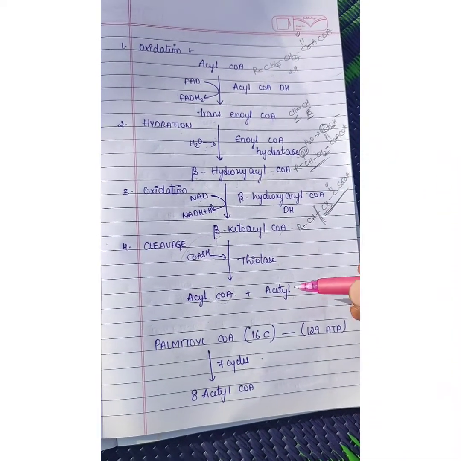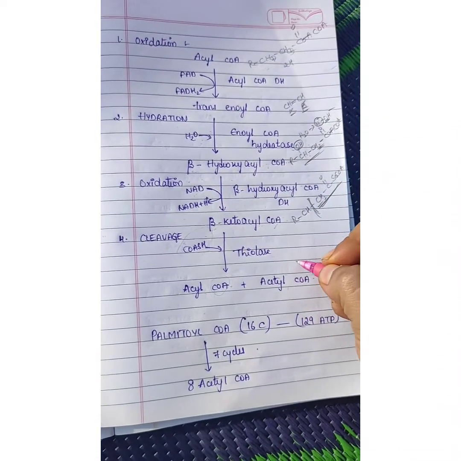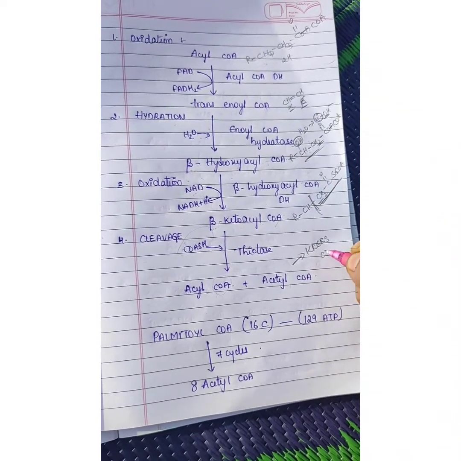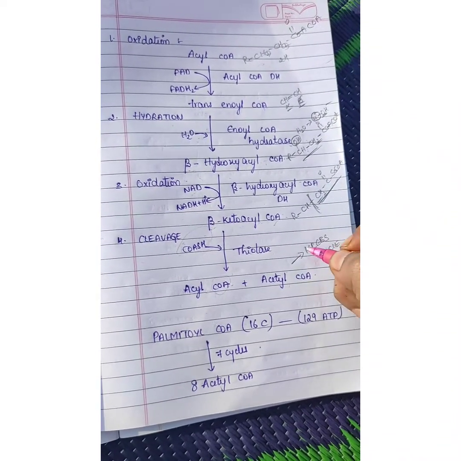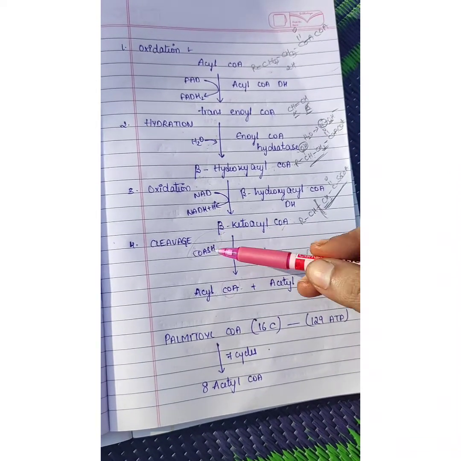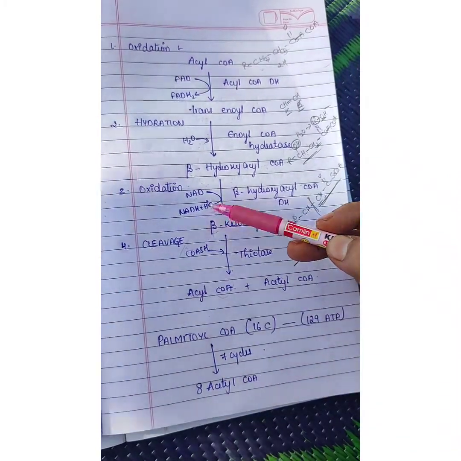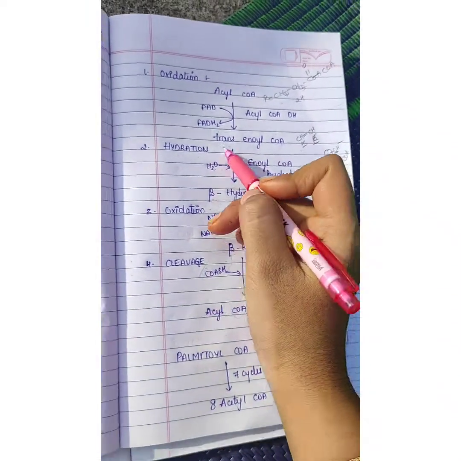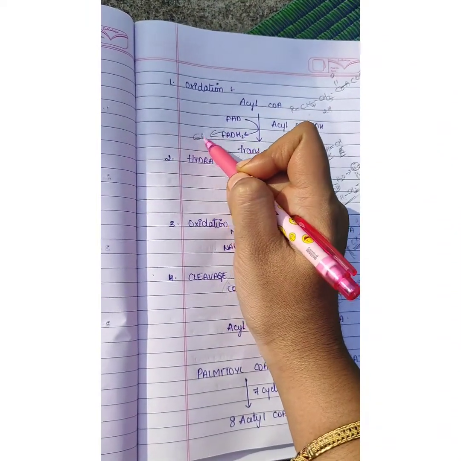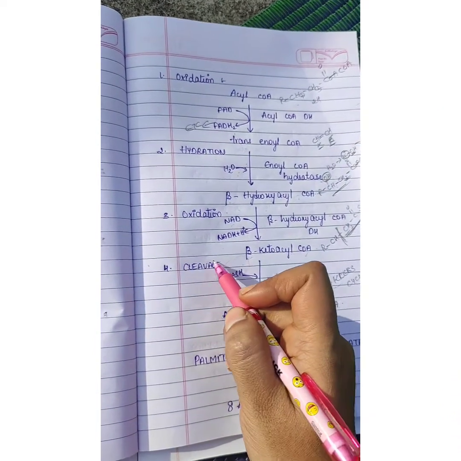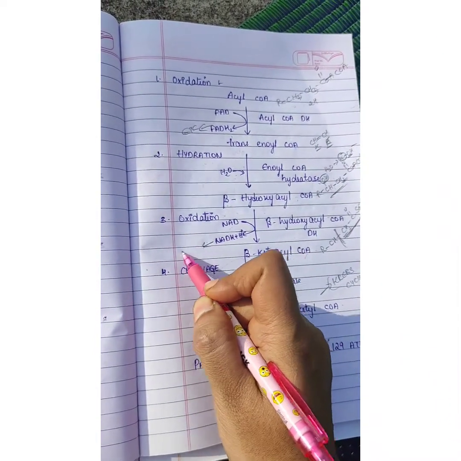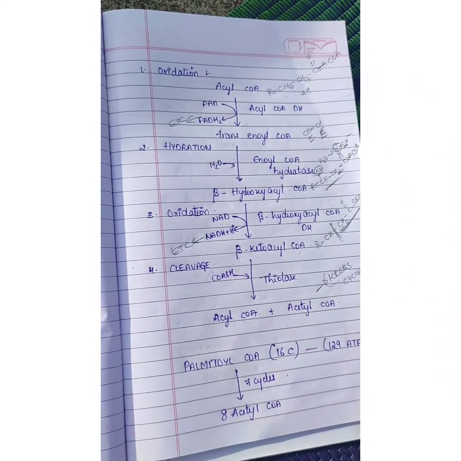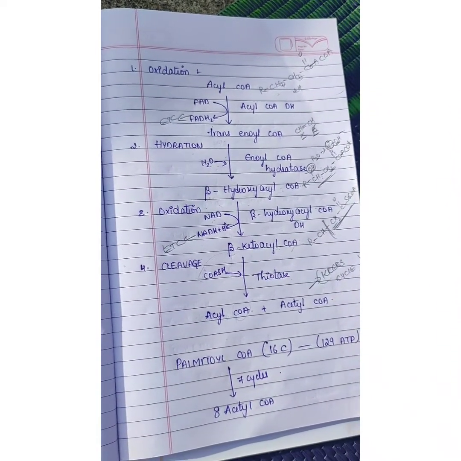Finally this acetyl CoA formed enters into the Krebs cycle to yield energy, and the NADH plus H plus and FADH2 which are formed here enter into the electron transport chain for further production of ATP.